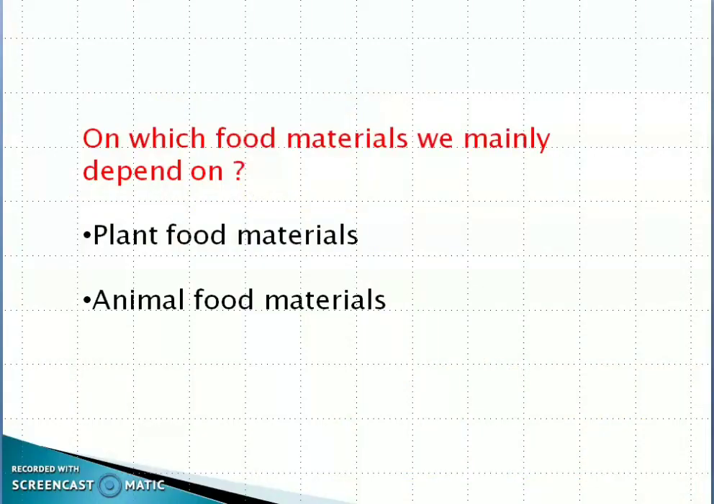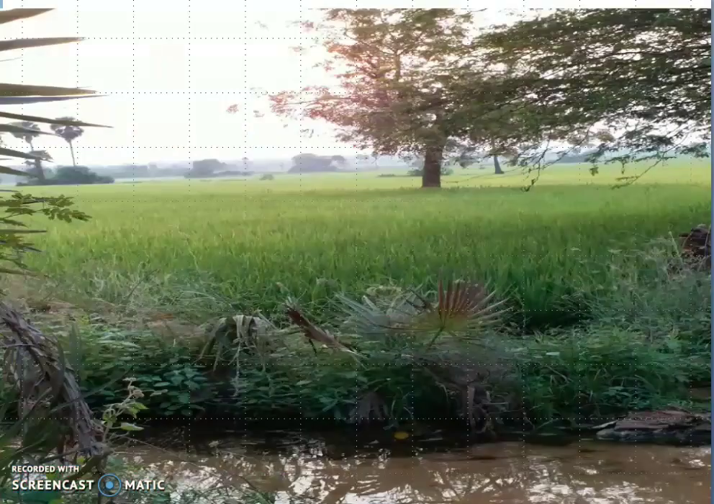On which food materials do we mainly depend? Whether plants or animals, we mainly depend on plants for food. Why do we depend on plants for food more than animals? Because on this planet Earth, the only living organisms which can prepare their own food are plants. Here you are observing the paddy crop. This is the main food source of the people in our country as well as in the world. That is why paddy is called global grain or universal food grain.